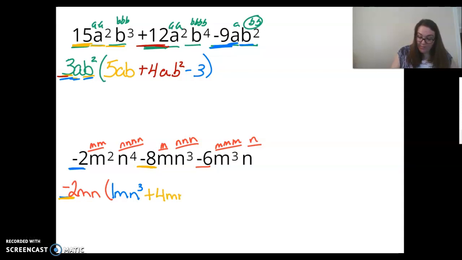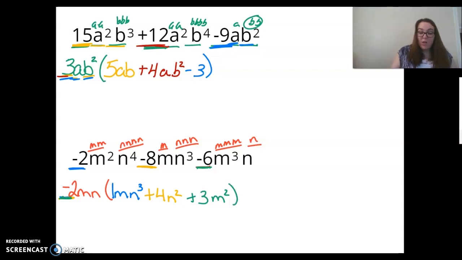And I now have no m at all. Took the m. I just have n squared. And then that last term here, when I take -6 and divide it by -2, +3, m squared, and there's the end.